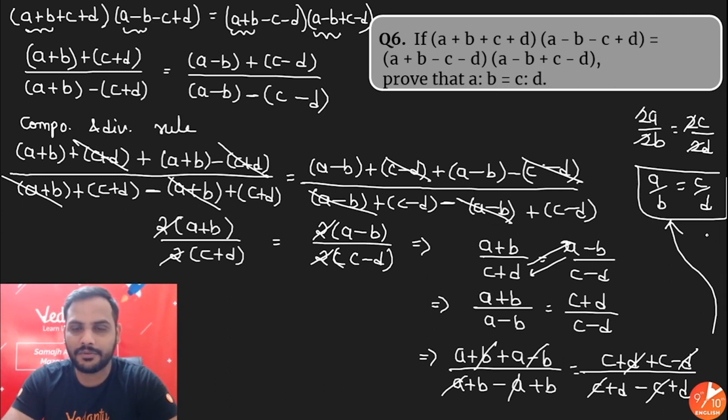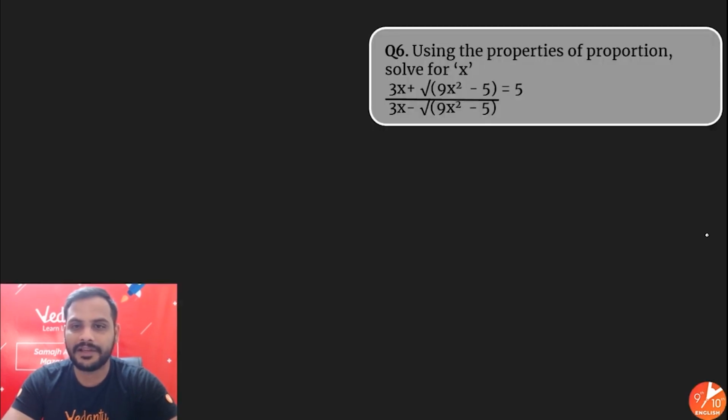Alright, a very good question. 2 times we have used the componendo and dividendo rule. Alright beta, so this is how this question will be done. Is it clear? So 2 times we need to apply componendo and dividendo rule.